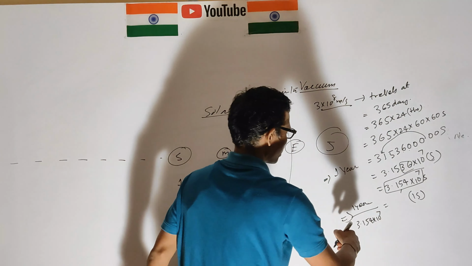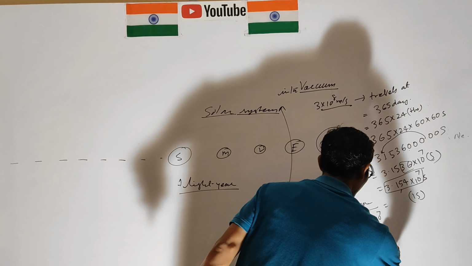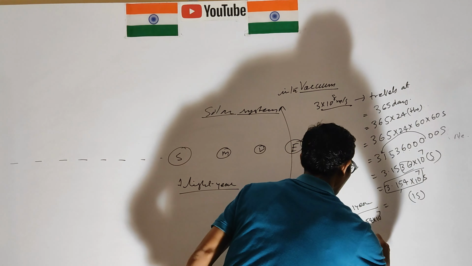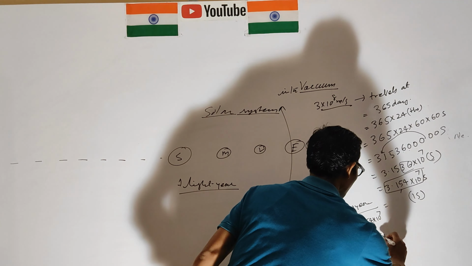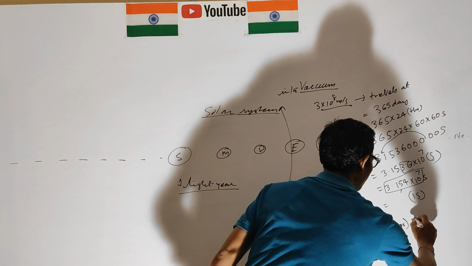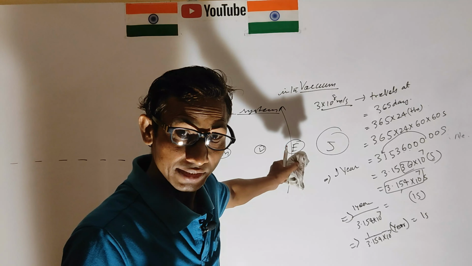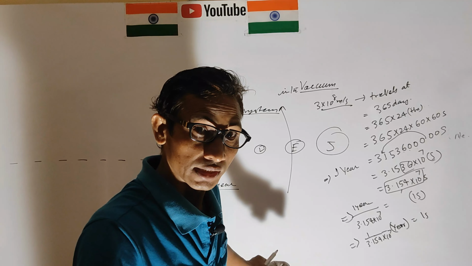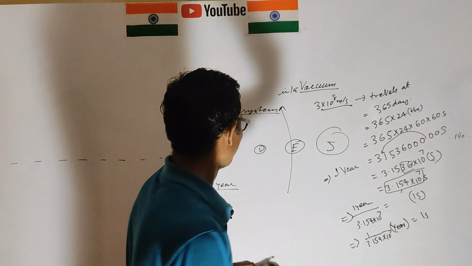Therefore, 1 second is 1 by 3.154 into 10 to the power 7 year. Now we convert into light years, when the light travels throughout the year, 365 days according to Earth days.